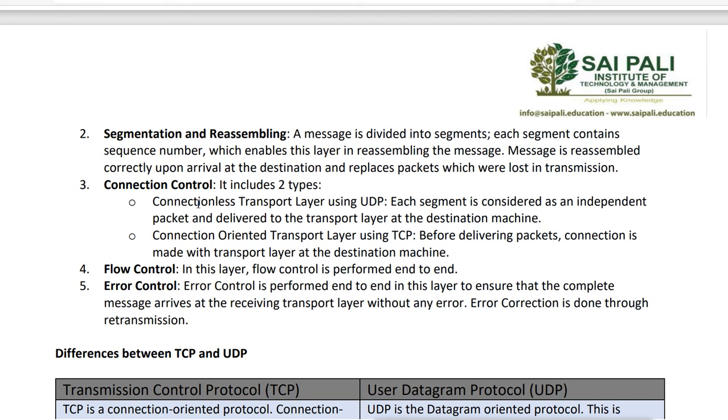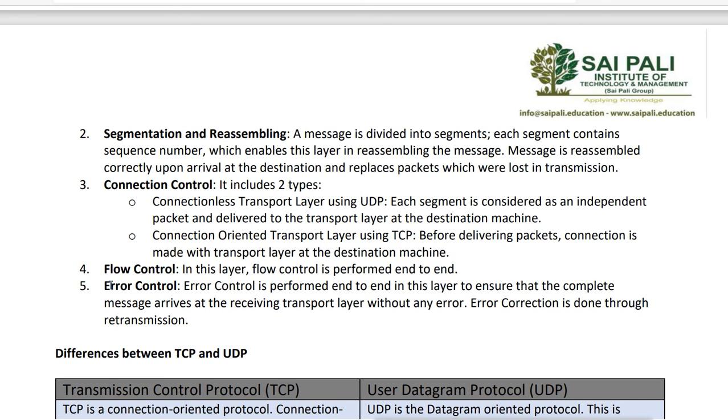UDP is the User Datagram Protocol. It is a connectionless transport layer protocol, and TCP is a connection oriented transport layer protocol. When using UDP, each segment is considered an independent packet and delivered to the transport layer at the destination machine. In connection oriented TCP, before delivering the packet, a connection is made with the transport layer at the destination machine. When using TCP, it also does flow control, end-to-end, which is done only with TCP connections.